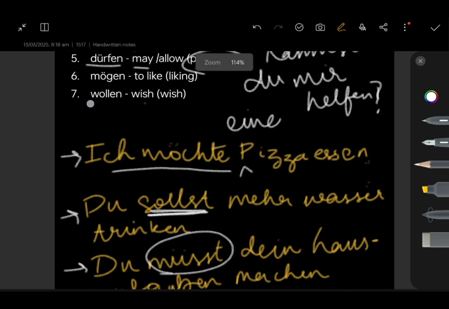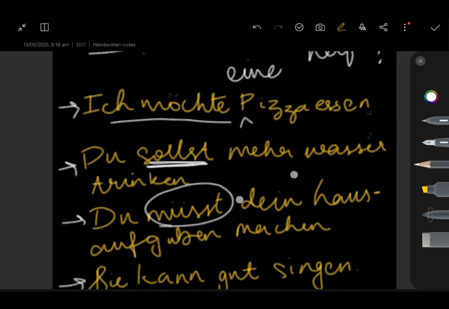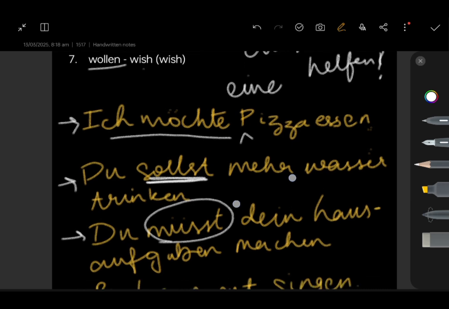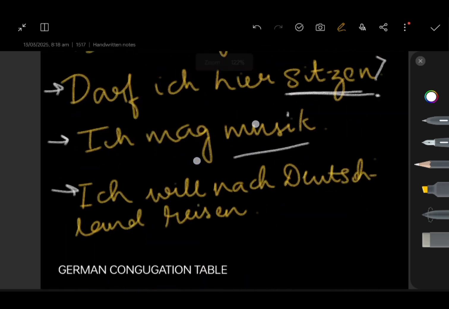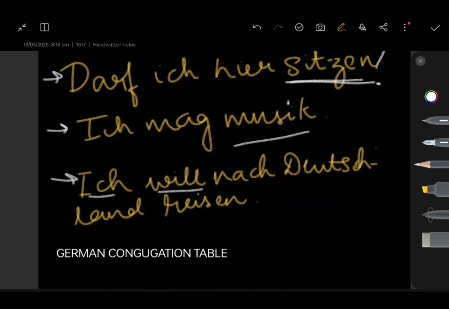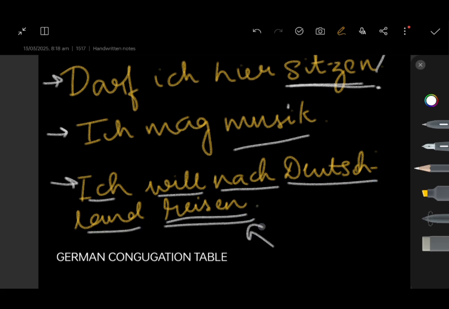Next up we have wollen, which is wish with a strong intention. So here I have written, ich will nach Deutschland reisen. Reisen is travel. I will travel to Germany in the near future. Something like that. Sie will Arzt werden. She wants to become a doctor. Ich will dieses Buch lesen. I want to read this book.